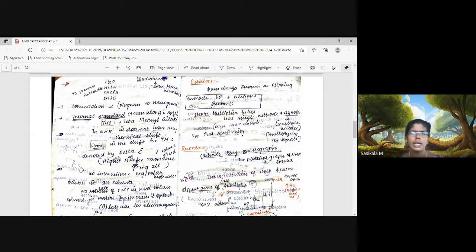In NMR, we do not analyze the applied frequency or the magnetic field strength given. Instead, we analyze the parameter chemical shift. We will see it later after instrumentation, where I will explain what chemical shift is. So what parameters are analyzed? Chemical shift and intensity of signal: on the y-axis, intensity of signal, and on the x-axis, chemical shift.